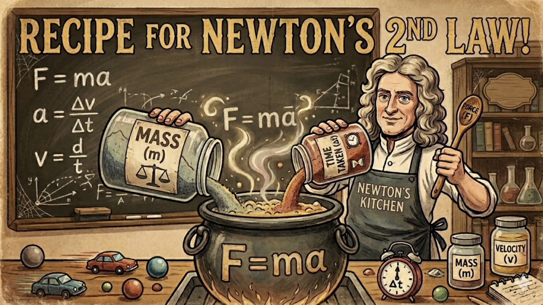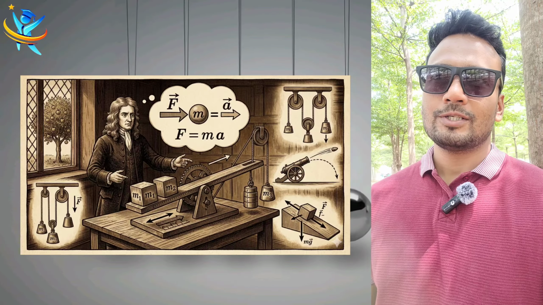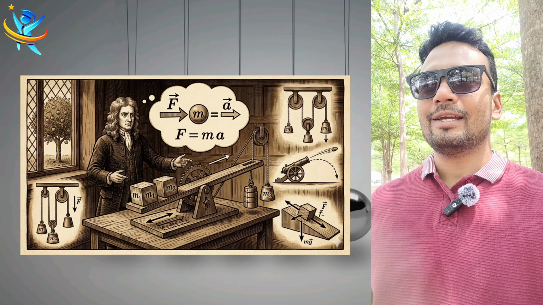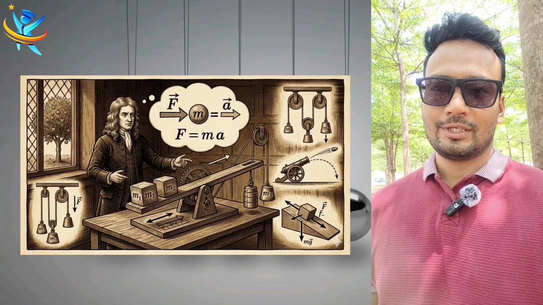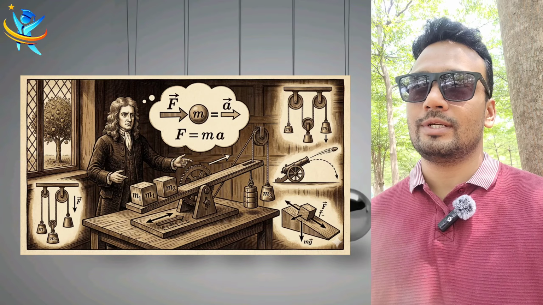So in this video, I'll help you to understand the formation of Newton's second law of motion, and I'll discuss some interesting history behind it. If I ask you what is Newton's second law, I think every science student knows, it is F equals ma. Very simple, straightforward, and easy to understand.